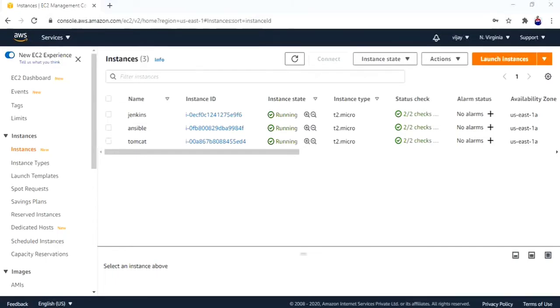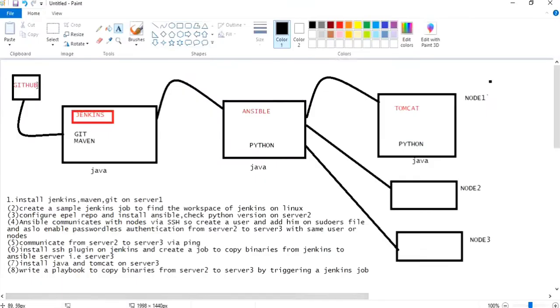Let me show you the flow. Yeah, this is the flow. We are going to install Jenkins, Git, and Maven on server 1, and we will install Ansible on server 2, and we'll install Tomcat on server 3. I will take a sample project from GitHub. I've already pushed my code to GitHub.